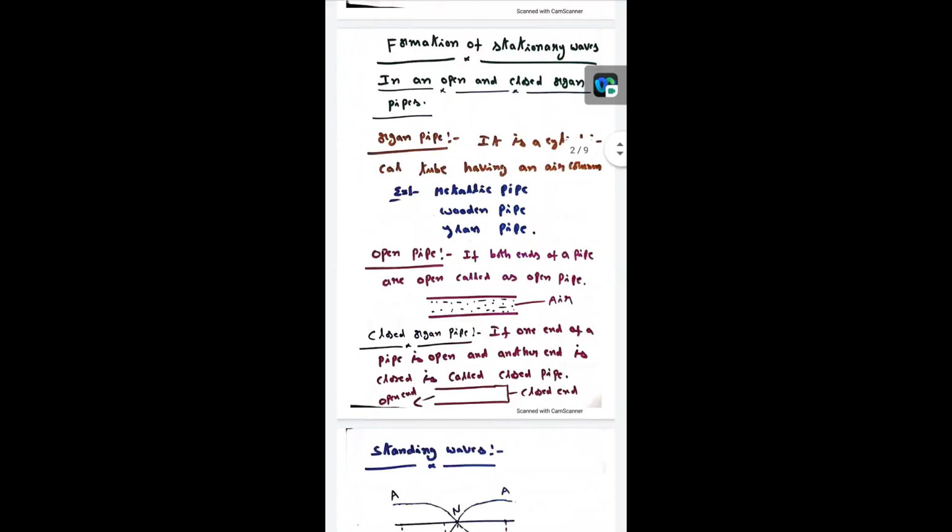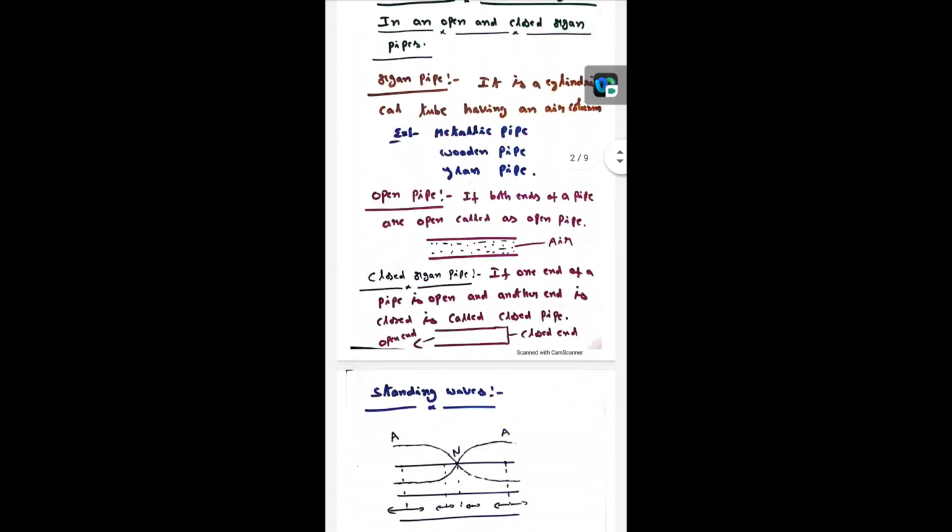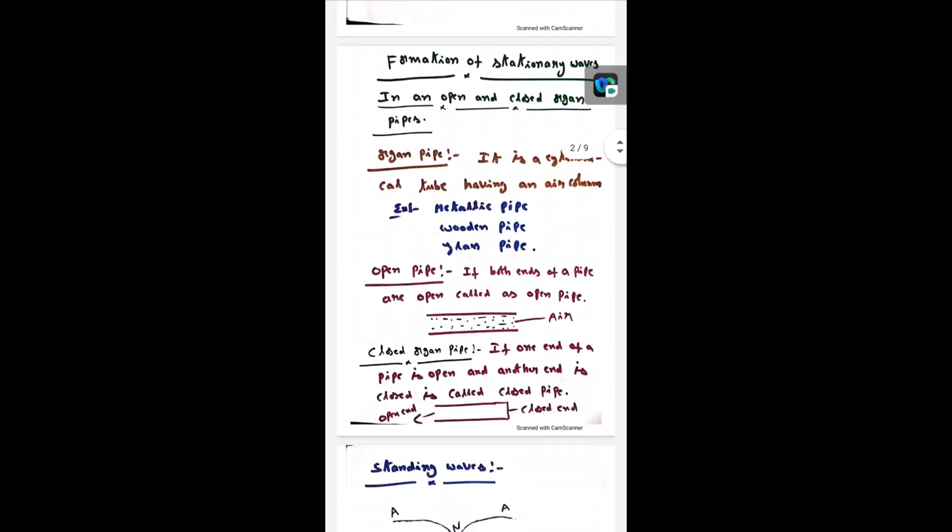And the concept is also very important for MHT-CET and NEET. The formulae you get in this are most important. It is a very easy concept, so just pay attention. Formation of stationary waves in an open and closed organ pipes. First of all, I will explain each and everything.